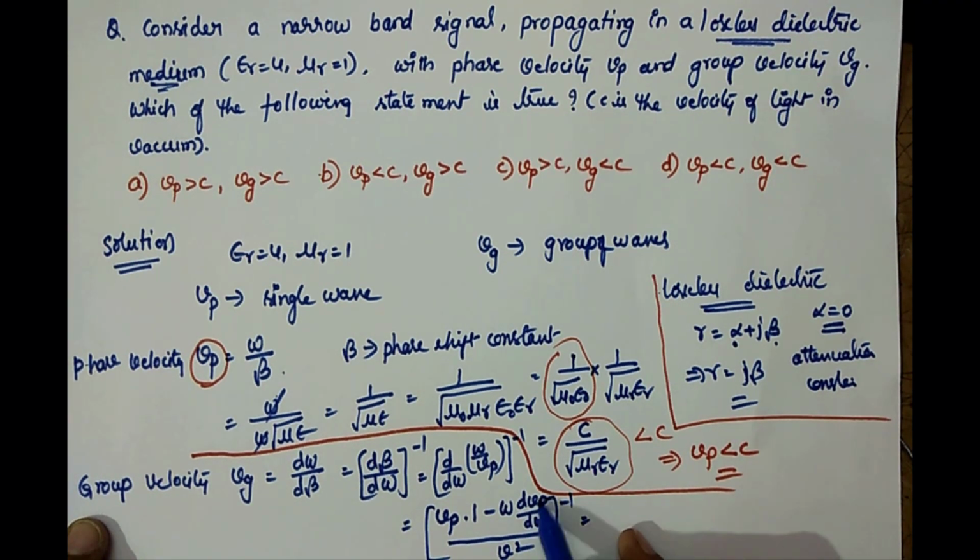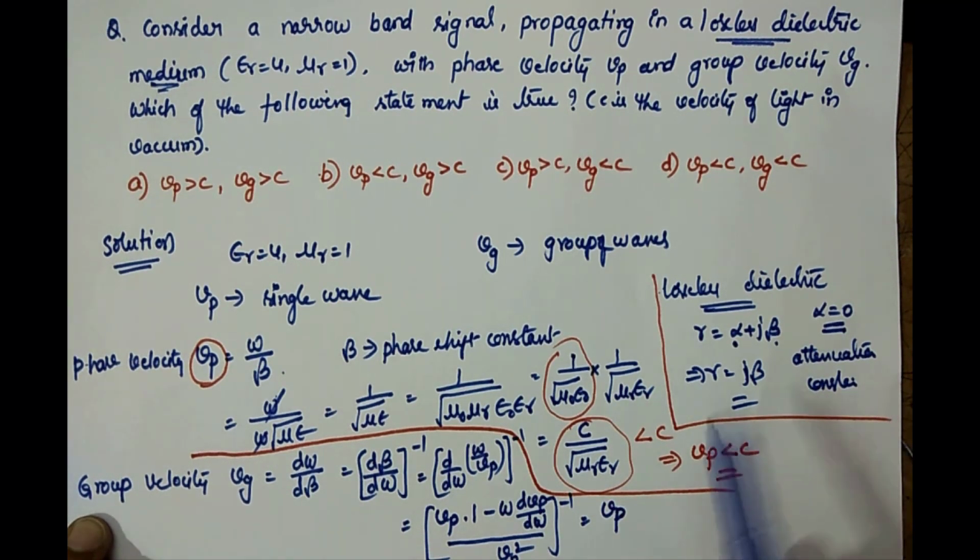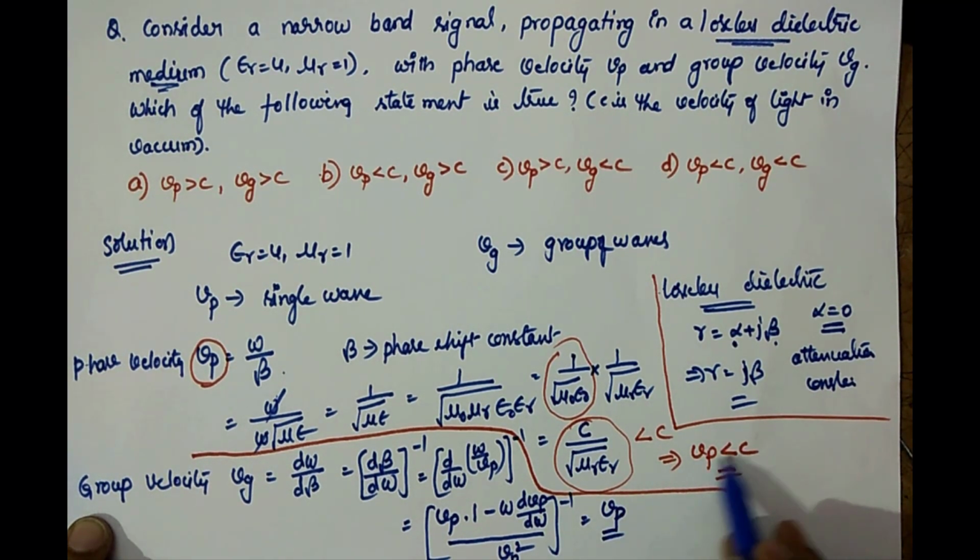Then for dVp by d omega, what is Vp? Vp is c by root mu r epsilon r, which is not a function of omega. So dVp by d omega becomes 0. When dVp by d omega is equal to 0, you are left with Vp by Vp square, that is 1 by Vp whole inverse. So you get Vg equal to Vp.